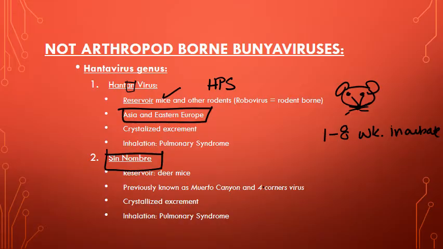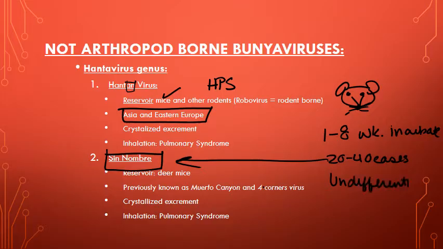So it's a pretty nasty one. We only get about 20 to 40 cases in the US per year. And again, in the US, we're talking more sin nombre than Hantan. Early symptoms will include that undifferentiated fever. So fatigue, fever, muscle aches, dizziness, chills, abdominal pain, nausea, vomiting, diarrhea, things that we associate with that. So basically a nasty undifferentiated fever plus some gastrointestinal symptoms.